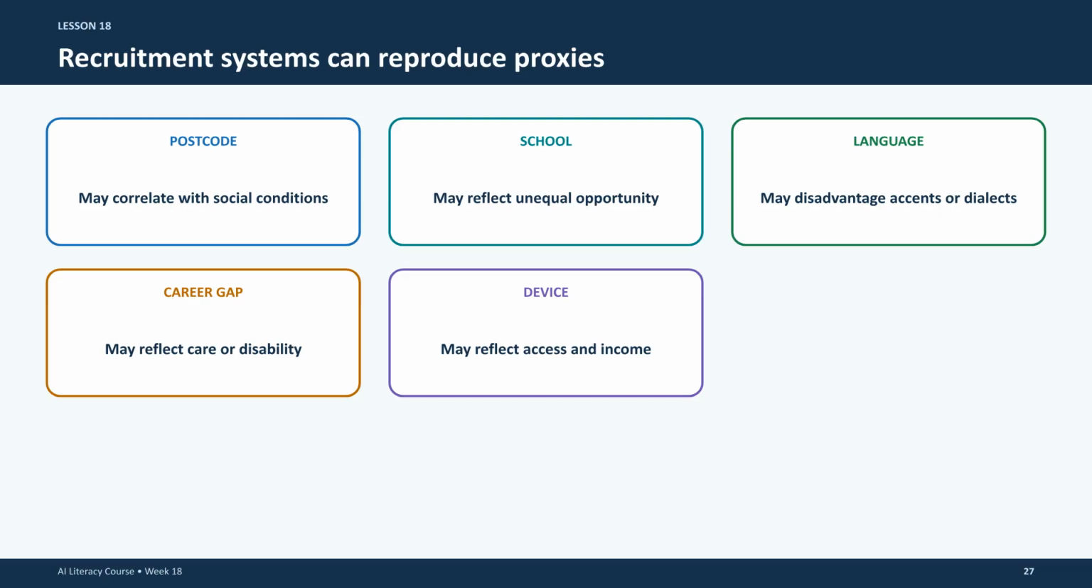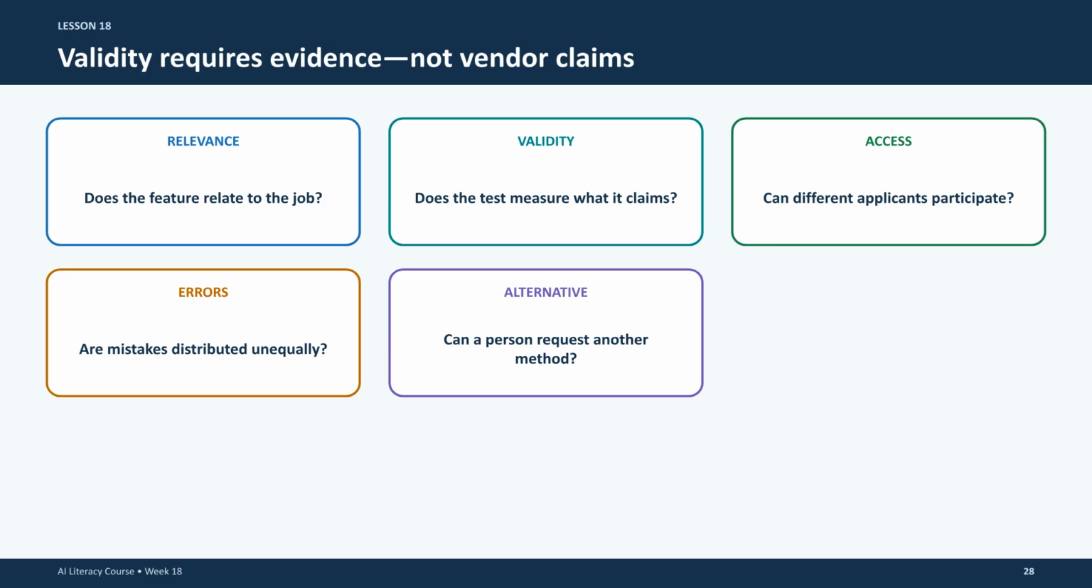Be aware that recruitment systems can reproduce biases through proxies. Features like postcode, school, or device type can reflect underlying social inequalities, even when names are removed from the data. Validity requires actual evidence, not just vendor claims. Test whether features are truly relevant to the job, verify if errors are distributed equitably, and always offer alternative routes